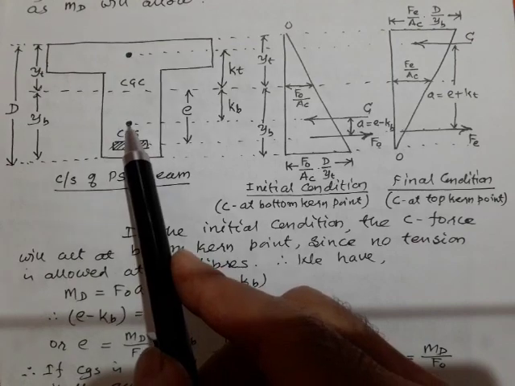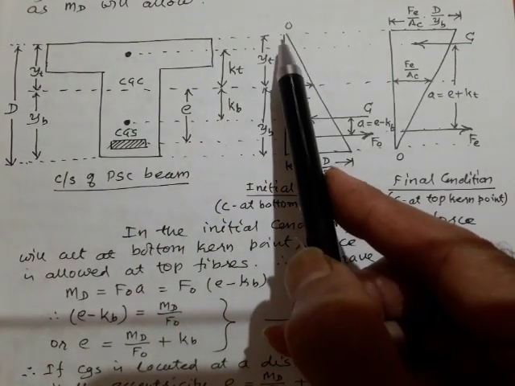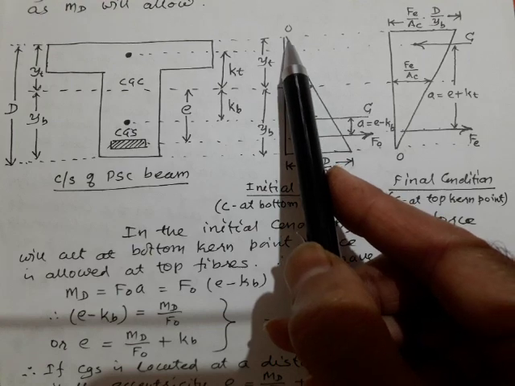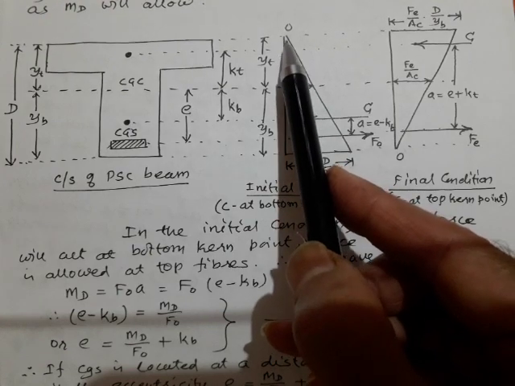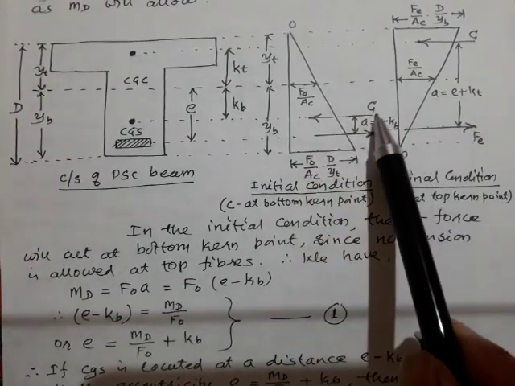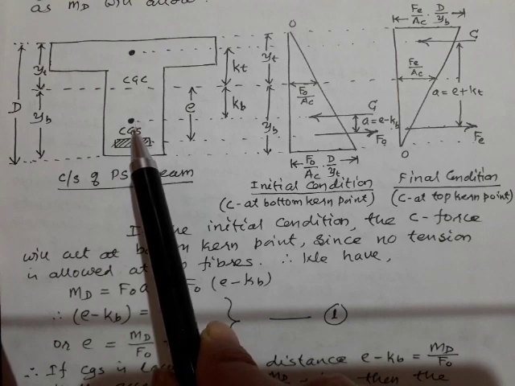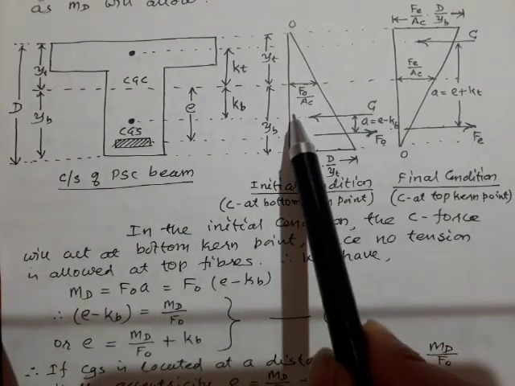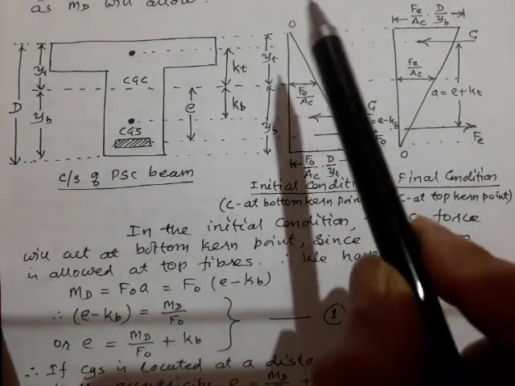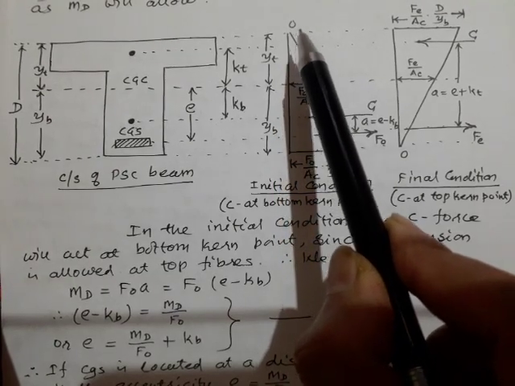If it acts below this, your top fiber stress will exceed its permissible tensile stress value. Here I have shown my C force exactly at the bottom kern point. When it acts exactly there, your top fiber stress will reach 0 tensile stress.